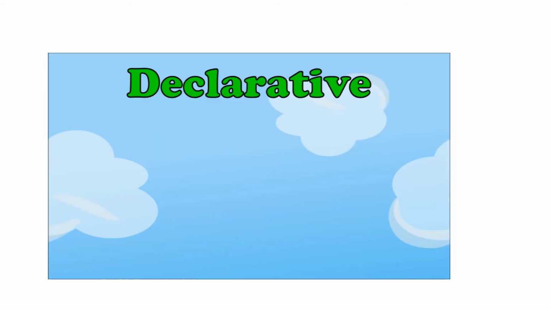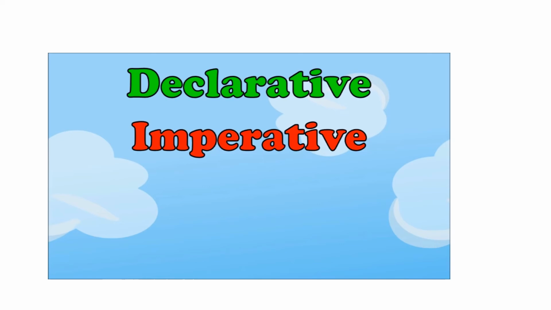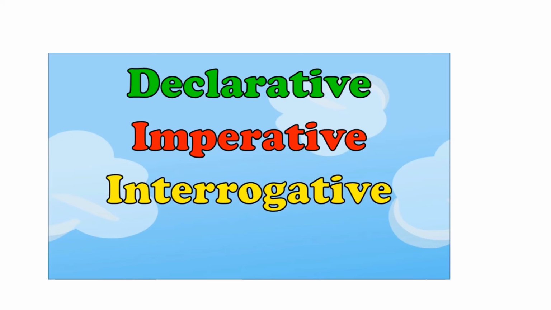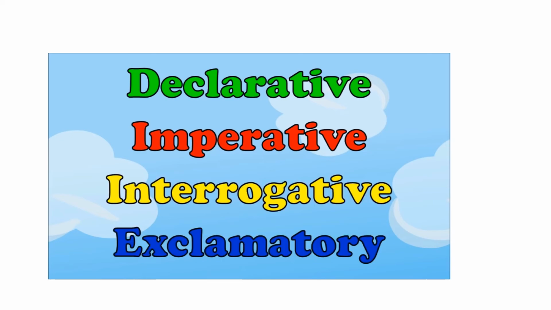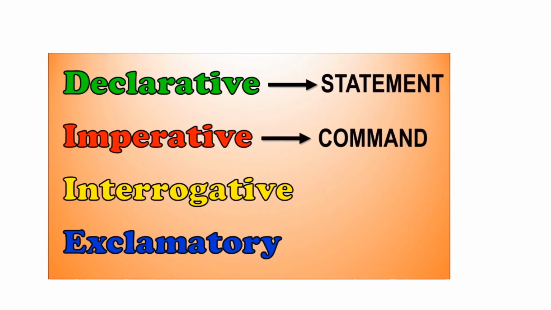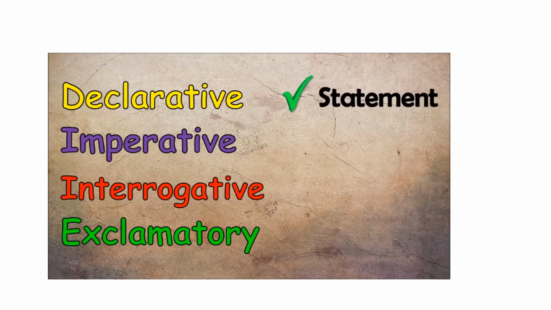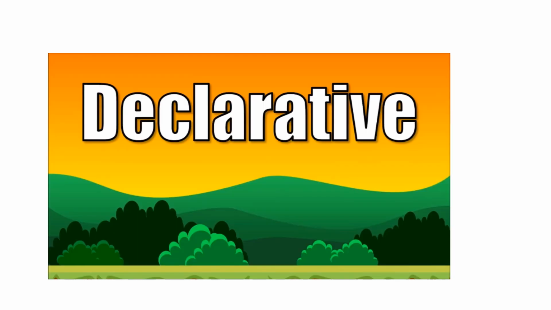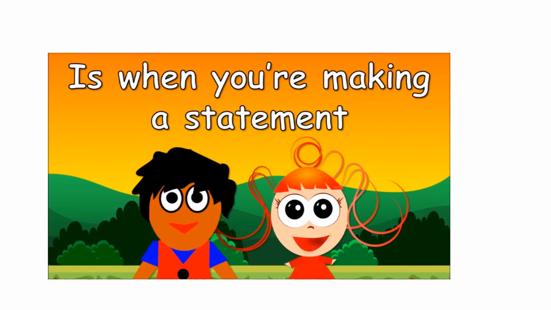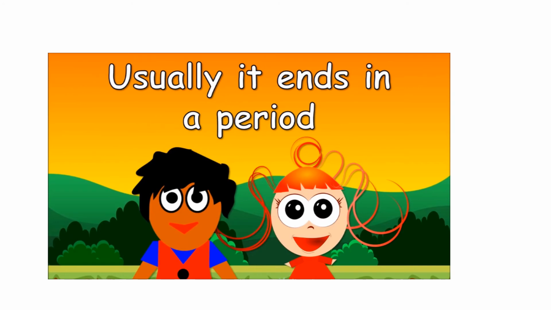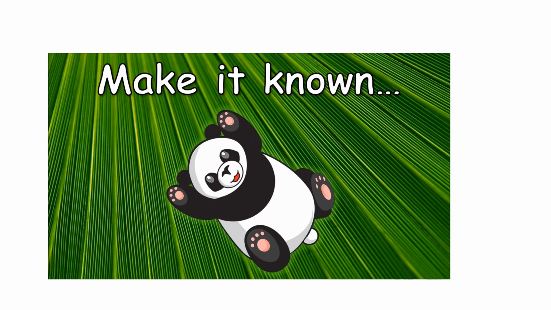Declarative. Imperative. Interrogative. Exclamatory. 4 types of sentences. Declarative, statement. Imperative, command. Interrogative, question. Exclamatory, shout. Declarative is when you're making a statement. Usually it ends in a period.